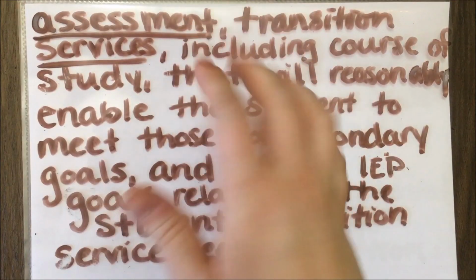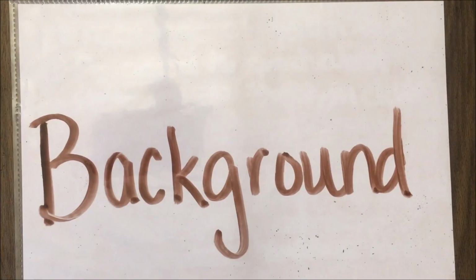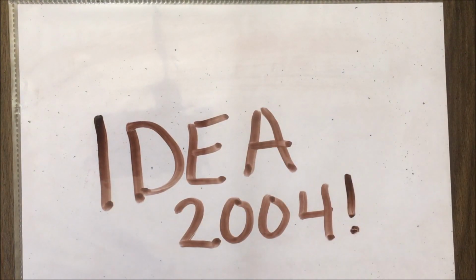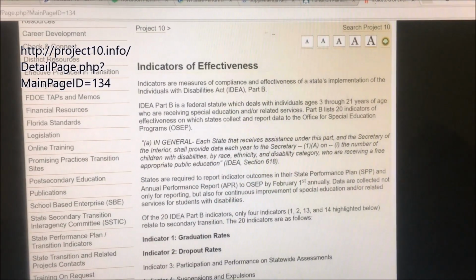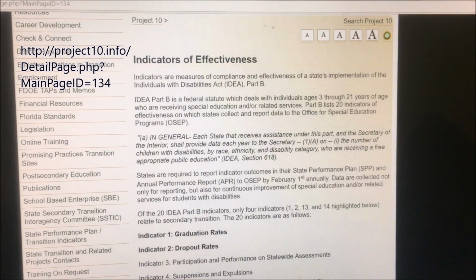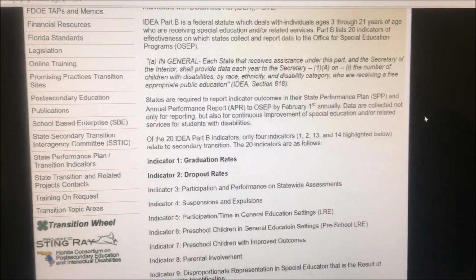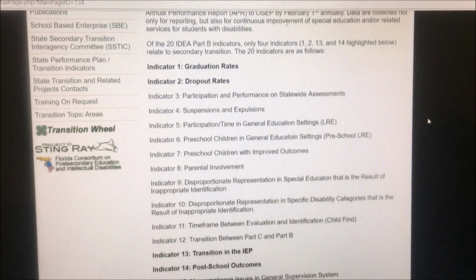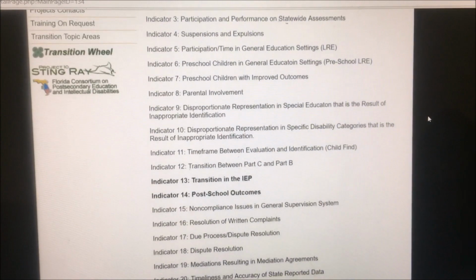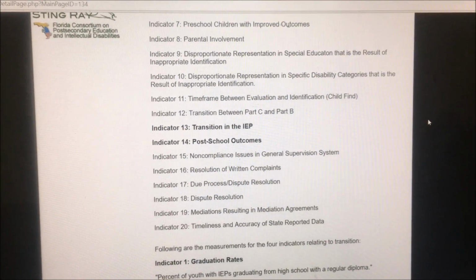Before we go any further, let's stop, go back, and talk about some background. As I have said before, Indicator 13 is one of many compliance indicators found in IDEA 2004. This website, Project 10, which is cited on the left, tells us that there are 20 compliance indicators within IDEA. What these indicators do is help to measure how well each school is following the regulations within IDEA. Each covers a different topic. You can see the different topics as we scroll through here, the topic of Indicator 13 being transition.